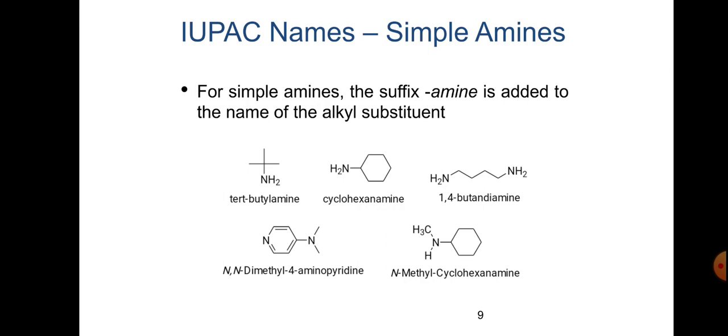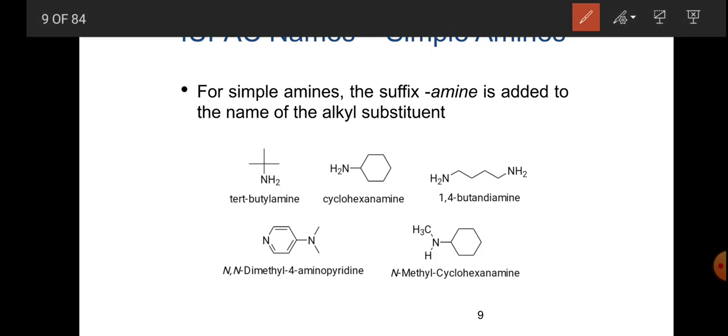And IUPAC names of simple amines. So this is the tertiary butylamine, we have already gone through this one in the previous slide, and cyclohexanamine, this is the cyclohexane chain joined with NH2, and this is 1,4-butanediamine.